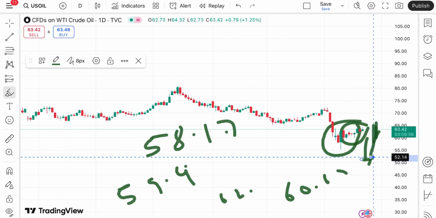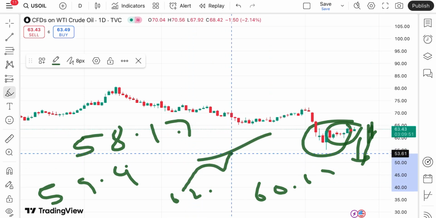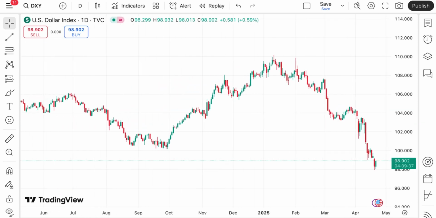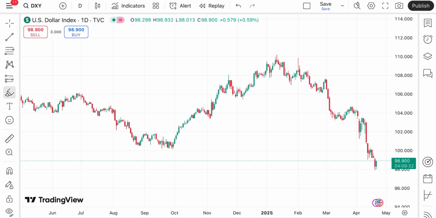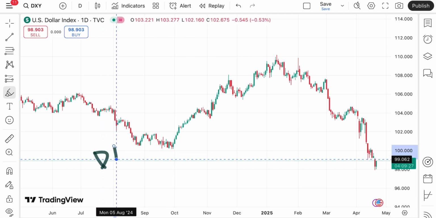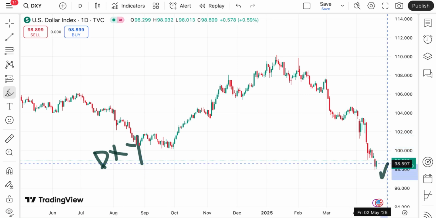Looking at this particular chart, chances of going further upside will be there if the price starts going over 64, which is already being tested. The dollar index plays an important role in the price of crude as well as natural gas, even gold and silver, because it is one of the factors affecting the price of crude. CPI data, PPI data, the Fed interest rate, all these create volatility in the price of crude as well as other commodities.